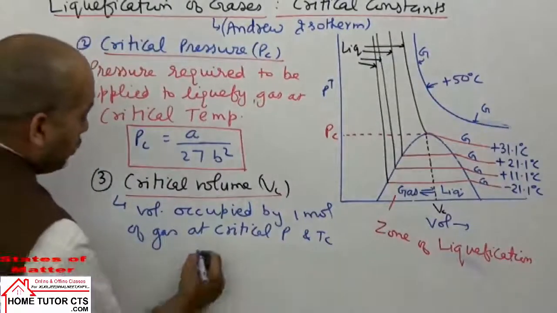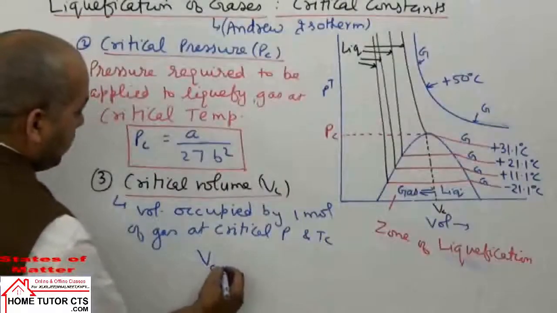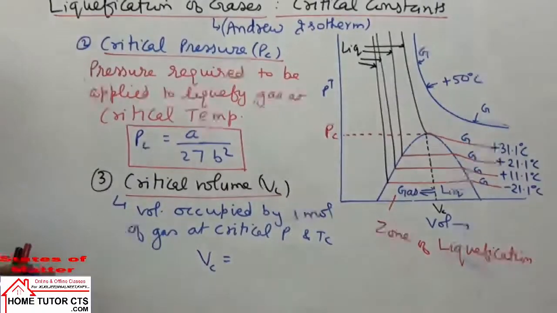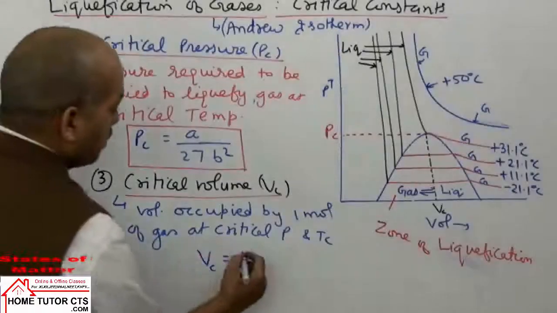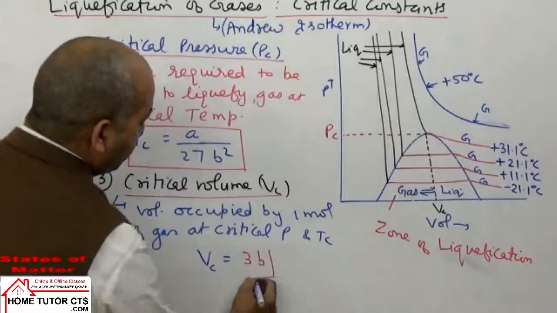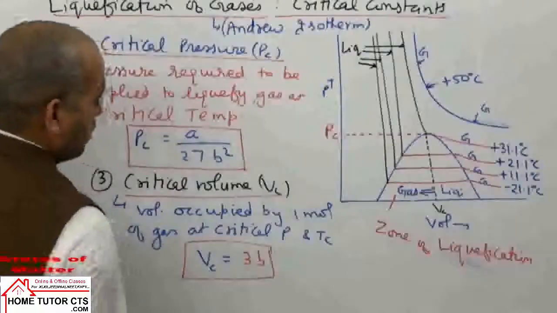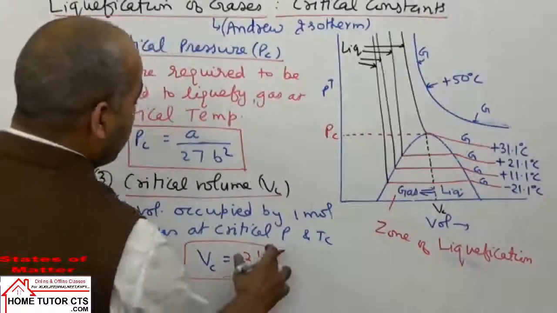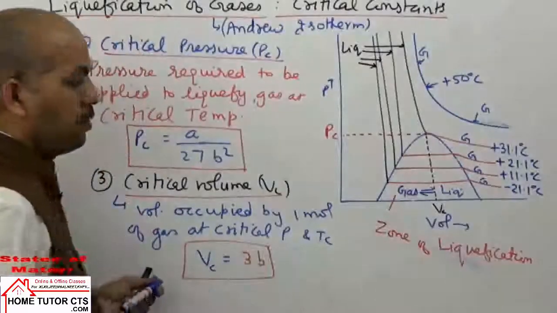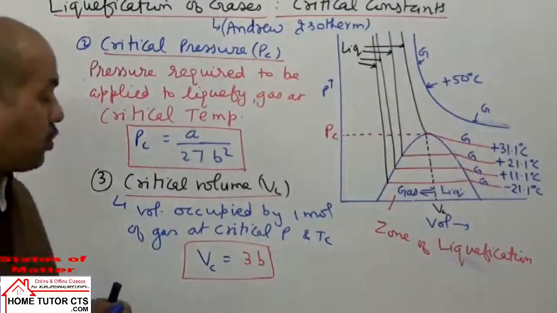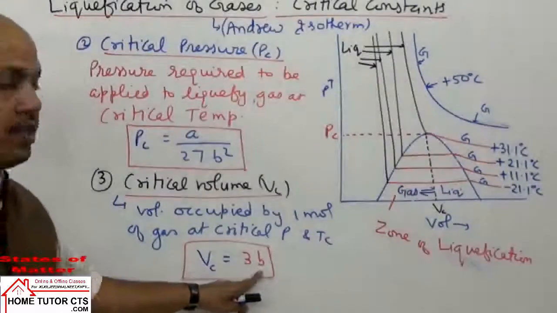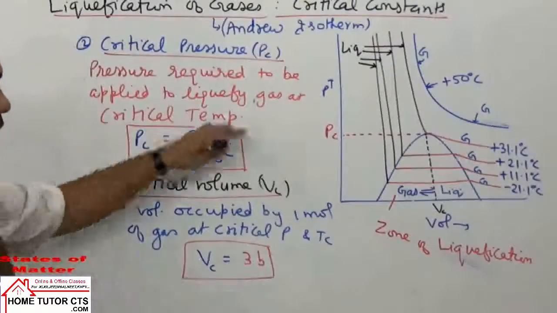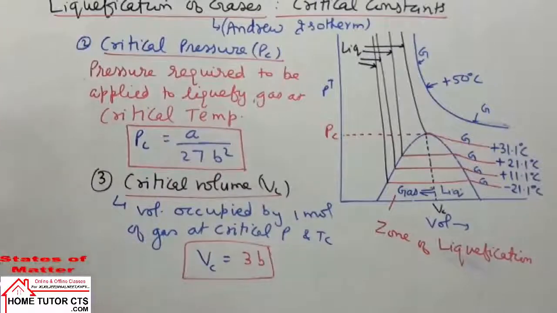So in such a condition, the volume can be taken as VC. It depends on the nature of the gas again. It is 3 times small b. VC is 3 times small b. Critical volume is 3 times the van der Waals constant for the volume correction. So it is a critical constant taken here.